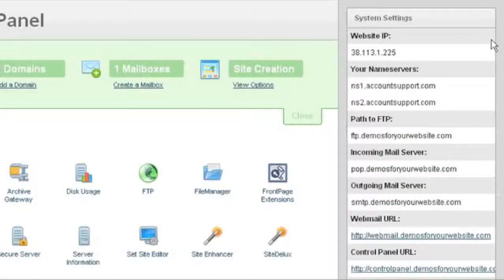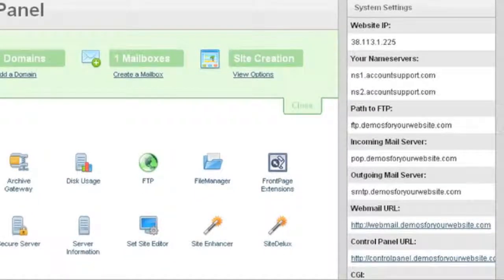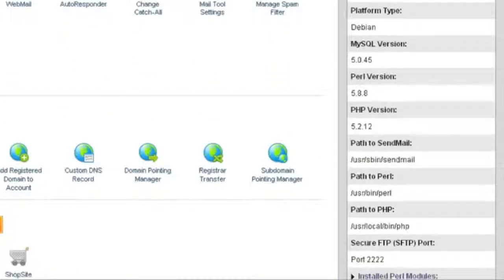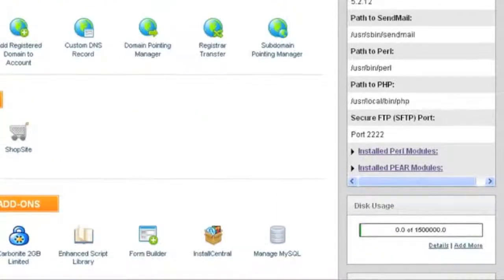The System Settings widget is there to provide you with the key details, important URLs regarding your account, including name server, website IP, your FTP path, your mail servers, as well as key other settings information designed to make your website successful.